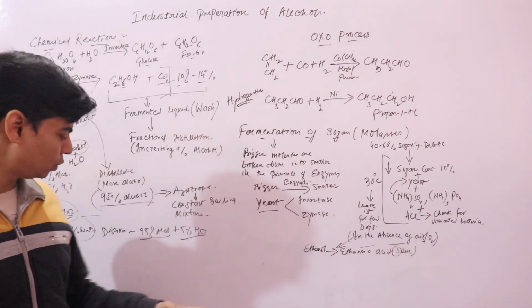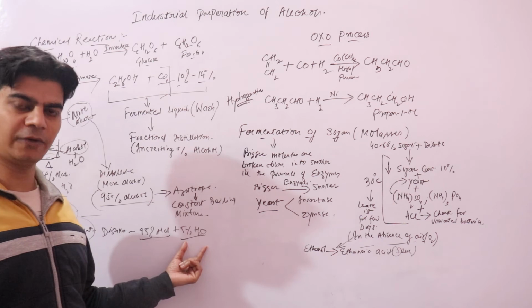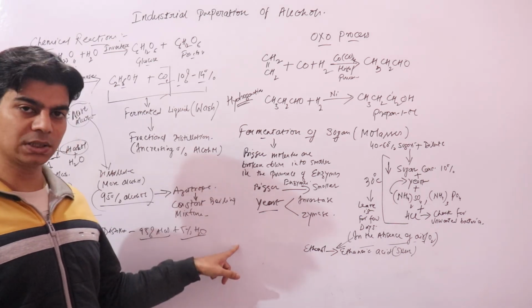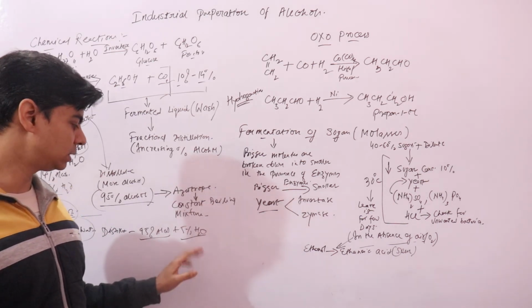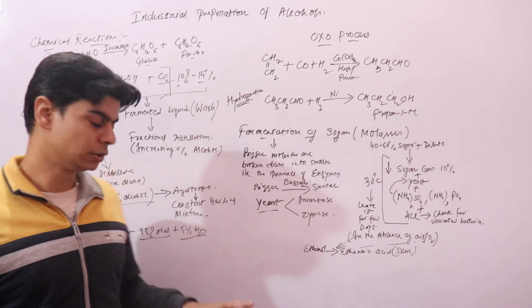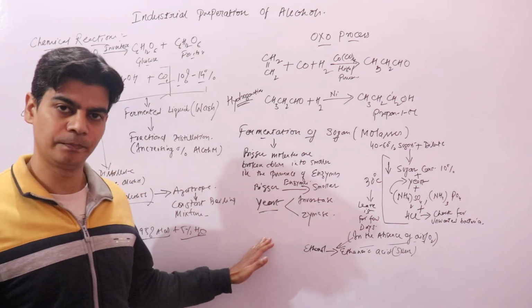So the vapors also contain 95% alcohol and 5% water. When vapors condense, that will also contain 95% alcohol and 5% water. So further purification is not possible.